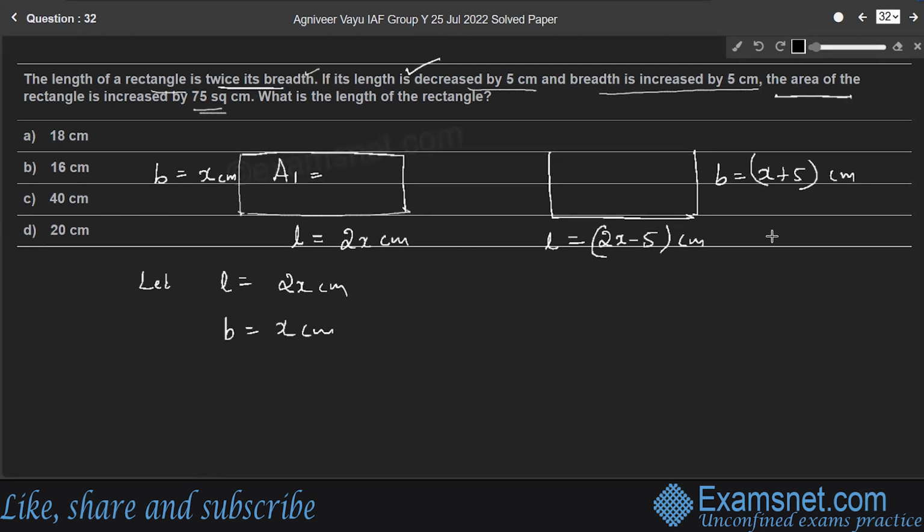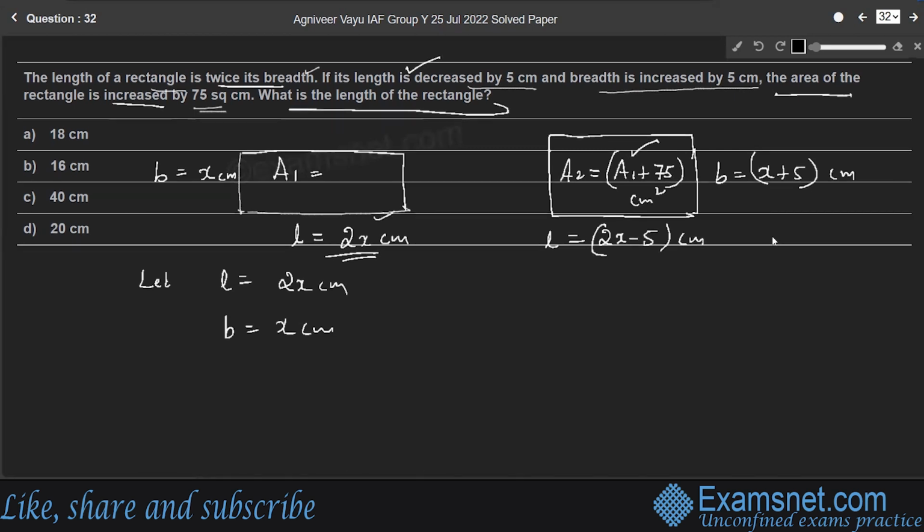The area of the rectangle is increased by 75 square centimeter. So A2 becomes A1 plus 75 square centimeter. For that we need to find A1 first. What is the length of the rectangle? Finally we have to find the length, which is 2x centimeter. For that we need the value of x.